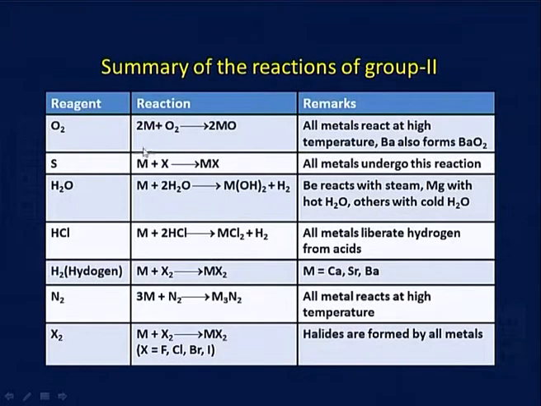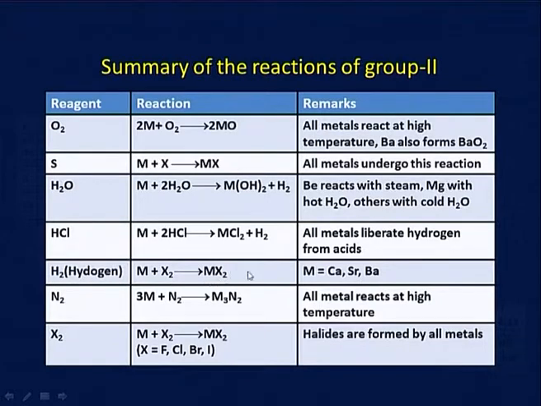Now, these are some summary of the reactions which we have already told you. You can see that a divalent element will form MX type of compound, like sulfur will form MS type of compound. With water we have already told you we get hydroxides, as we have shown earlier. With acid you get chloride with HCl and liberation of hydrogen.